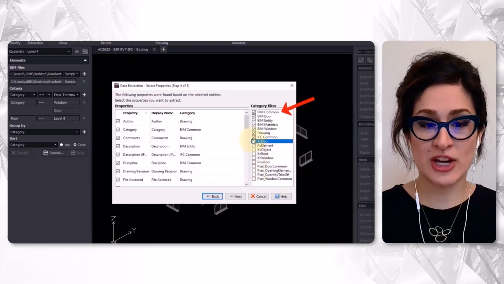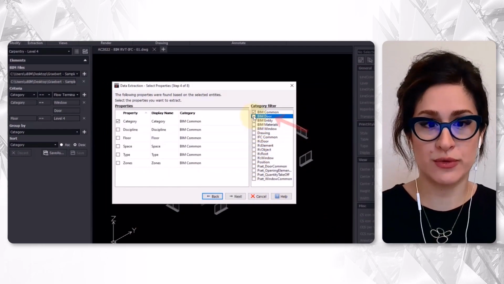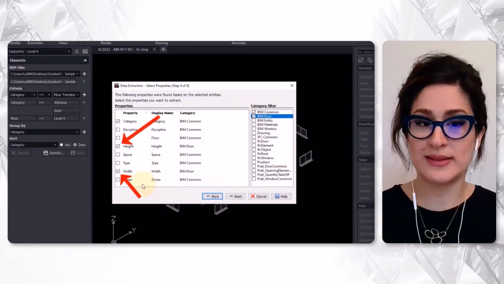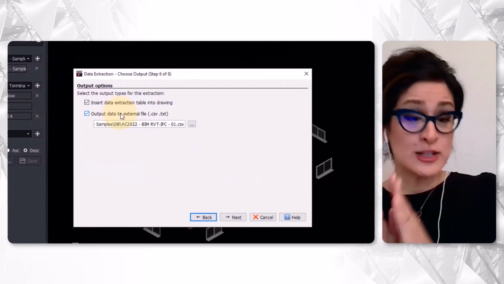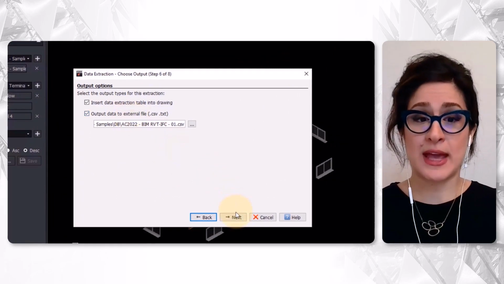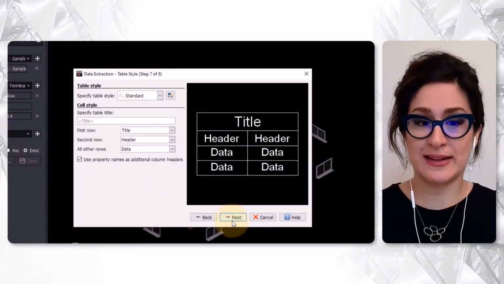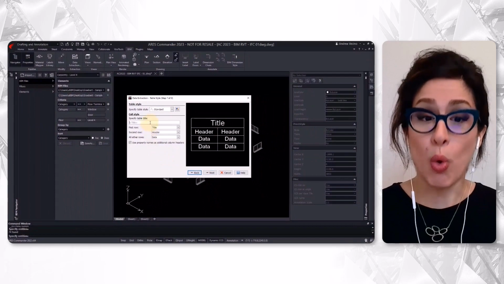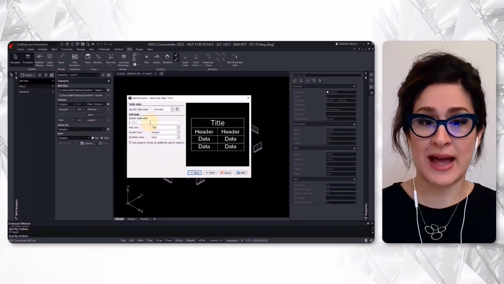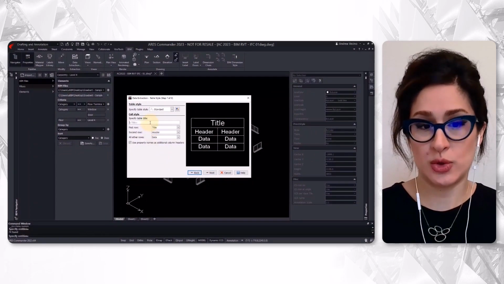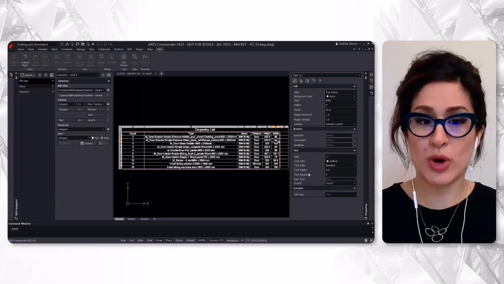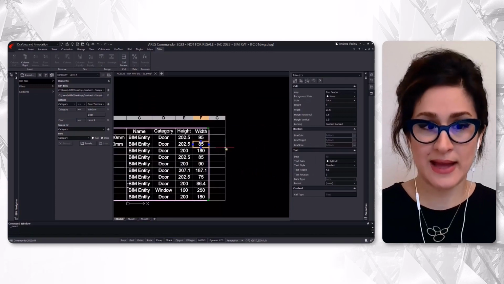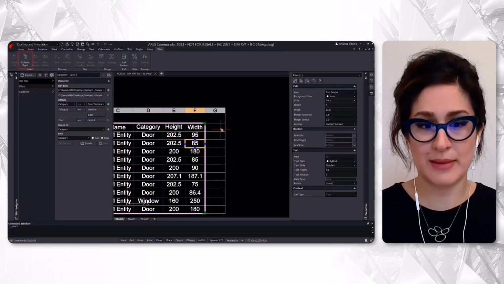This data extraction is in particular very useful to calculate quantities and costs for the project. So the extracted BIM data can be exported to a table inside the drawing and or to a CSV file that you can use in Excel. Table entities in ARES Commander work the same way as in AutoCAD or other similar CAD programs.